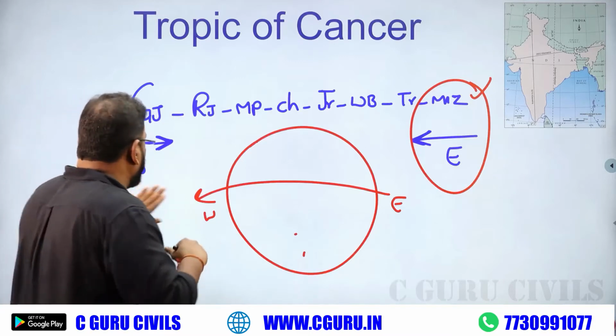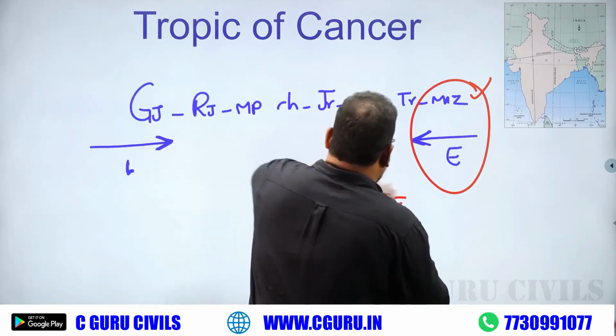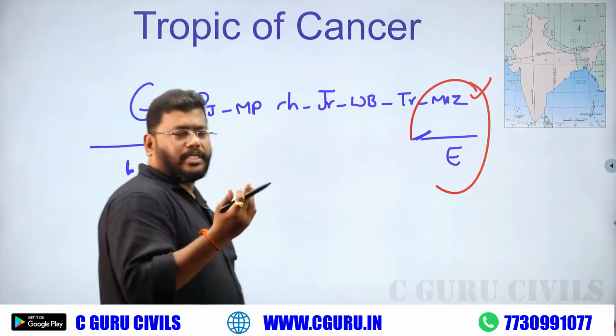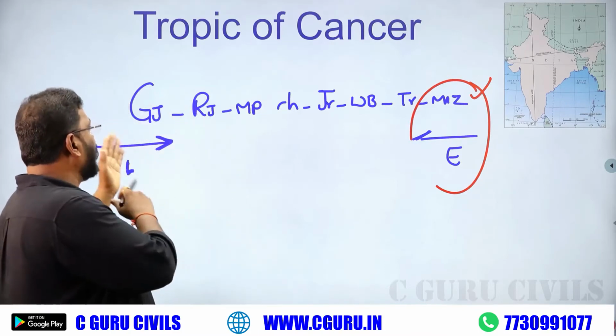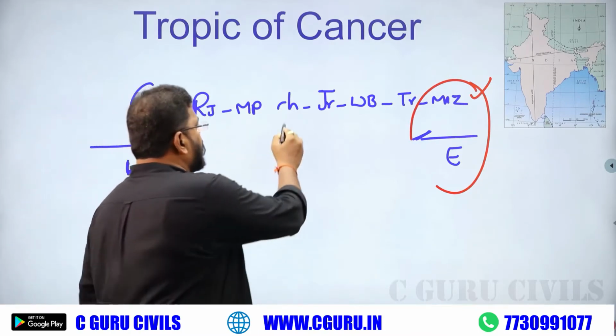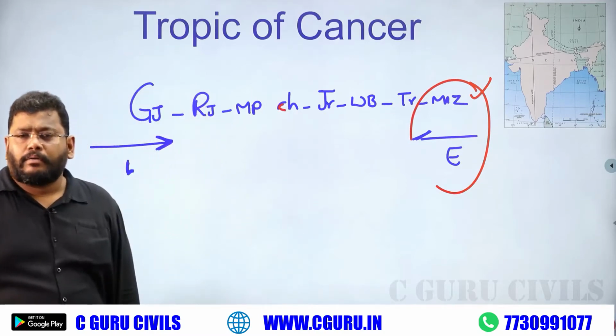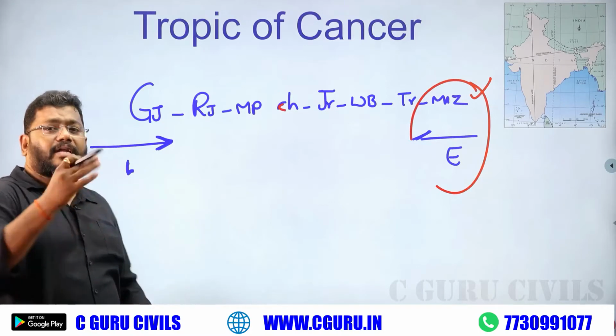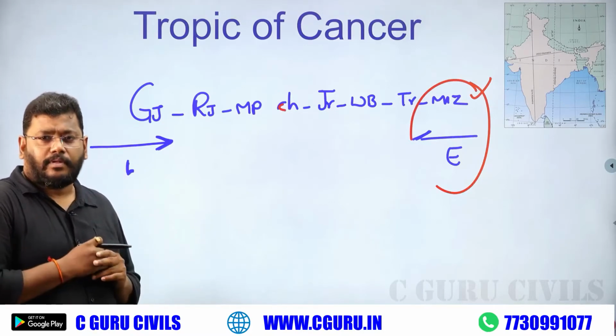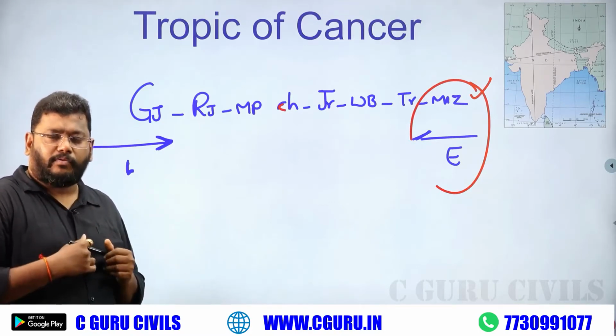We just write Gujarat, Rajasthan, Madhya Pradesh, Chhattisgarh, Jharkhand, West Bengal, Tripura, Mizoram like that, but writing is not the correct answer. We want the fact. What is the fact?